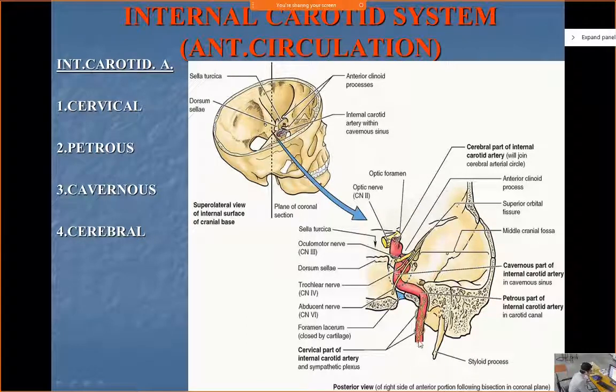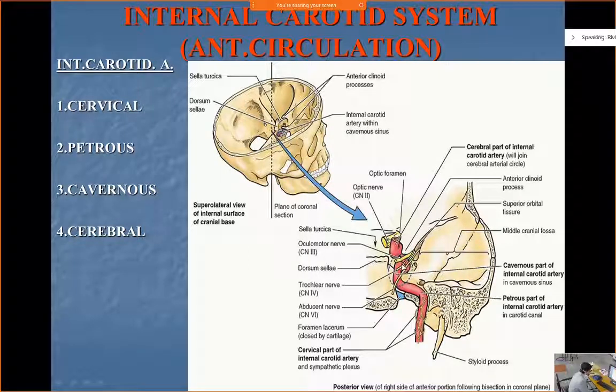Okay, from where the carotid artery will enter, it will travel in the petrous part of the temporal bone. It will take a turn, become horizontal, then it will travel in the area where it traverses the cavernous sinus. So remember the cavernous sinus. Inside the cavernous sinus, if you remember, there was the internal carotid artery. Almost the whole of the volume of the cavernous sinus is occupied by the internal carotid artery, isn't it?